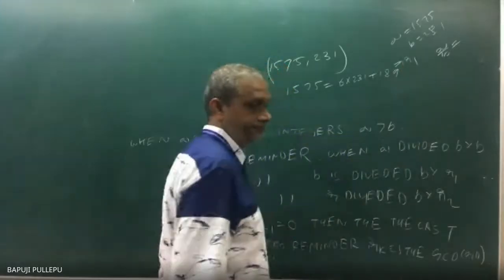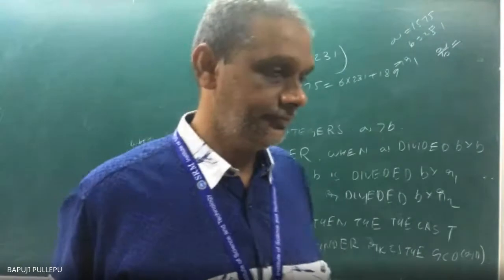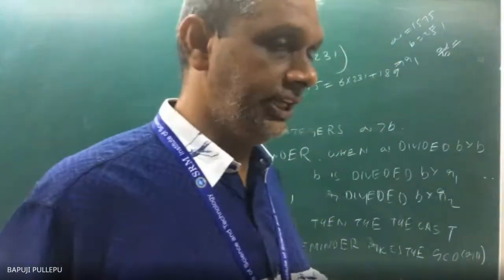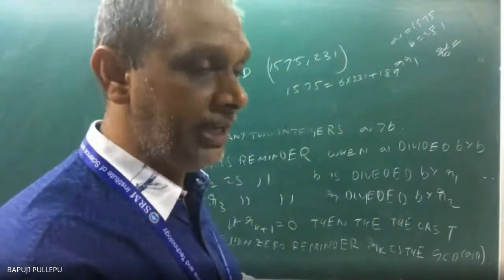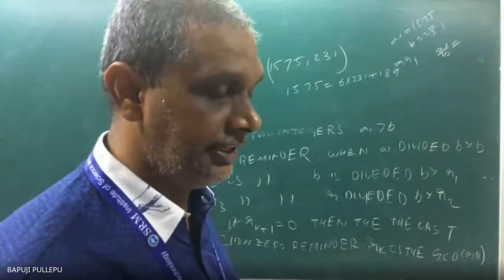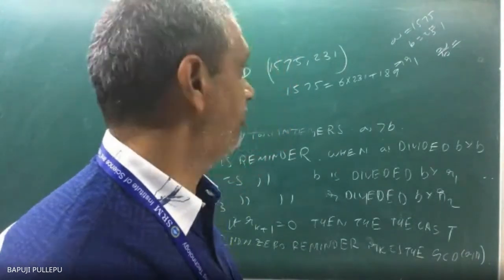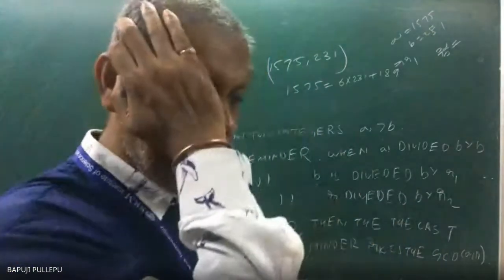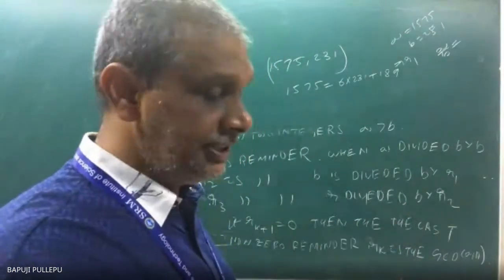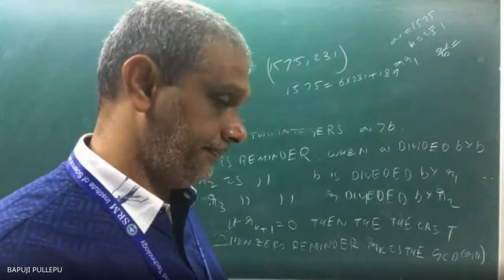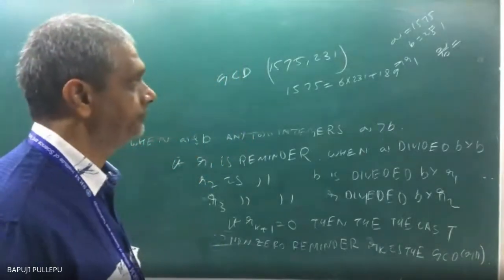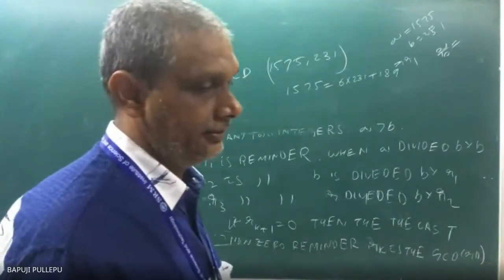R1. Okay. Now B divided by R1. Am I correct or not? B divided by R1. Now you can write 231 is the multiples of 189. Check. Getting or not? That is the Euclid's division theorem.